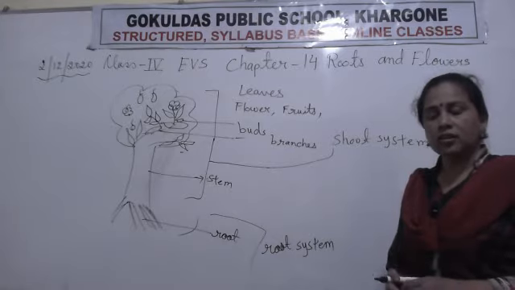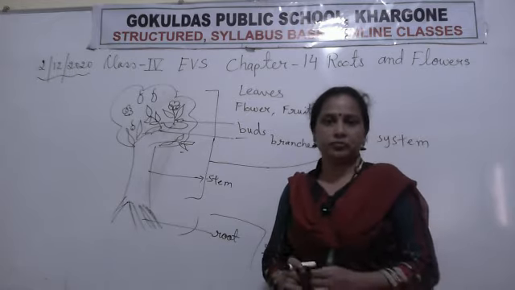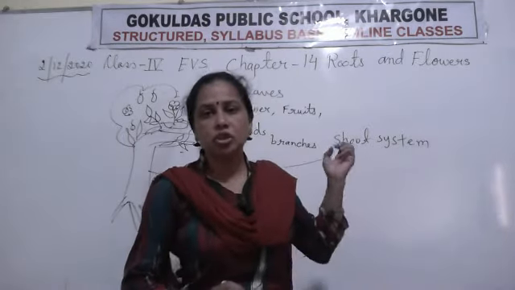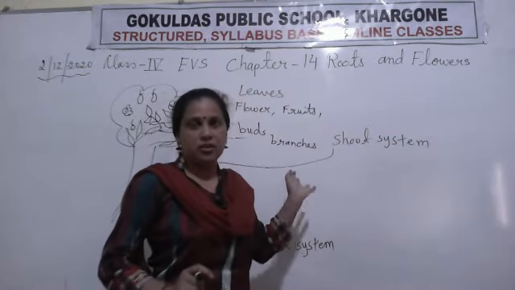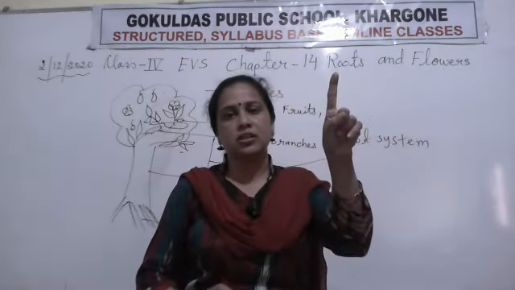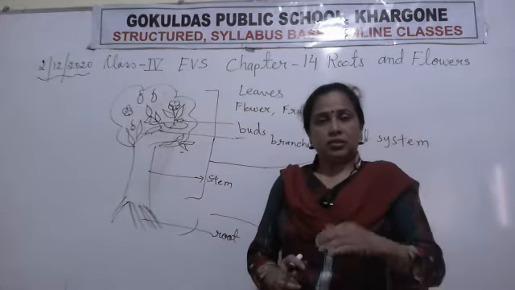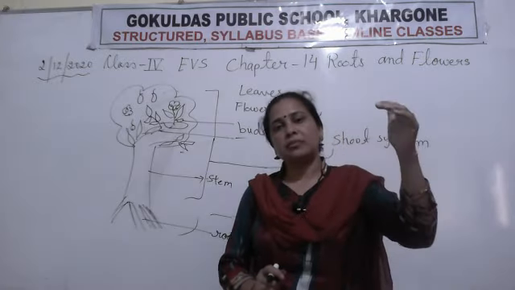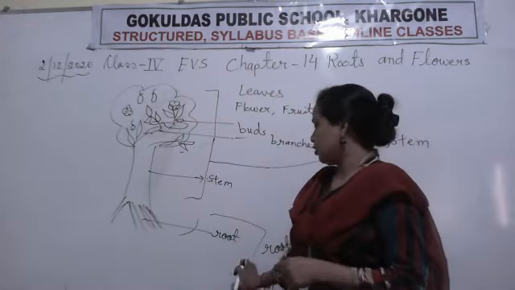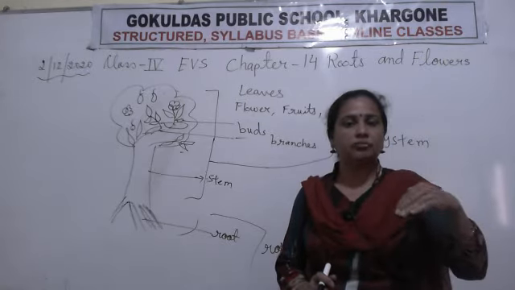Clear? Now, this thing I explained to you in class 3 and class 2 also, so we will not discuss it in detail, but this is a short and quick revision for you. Plants have two types of system, the root system and the shoot system. The shoot system is visible to us, we can see it. The root system is not visible, because the roots are present underground in the soil.